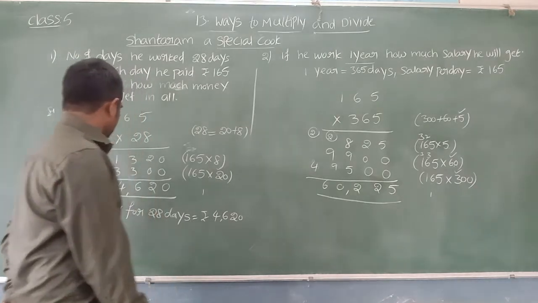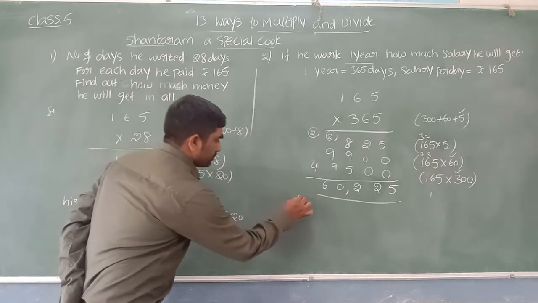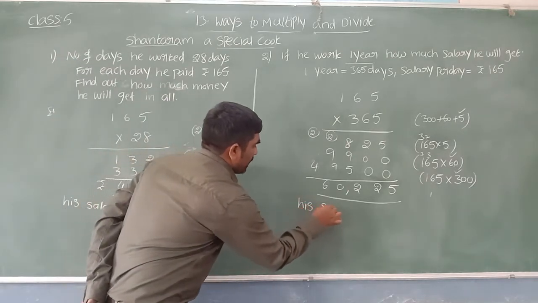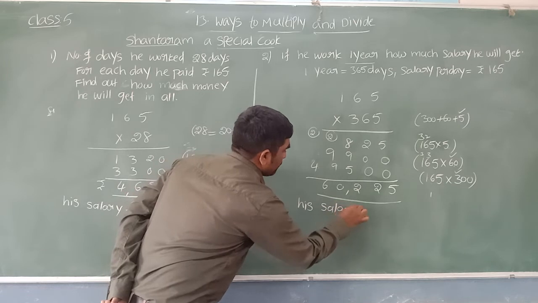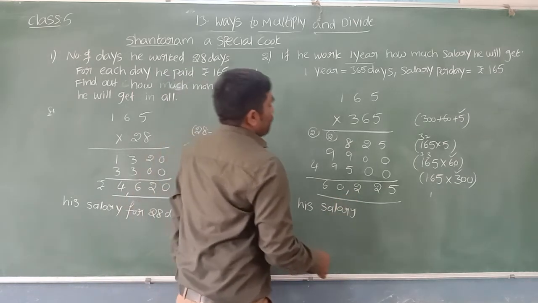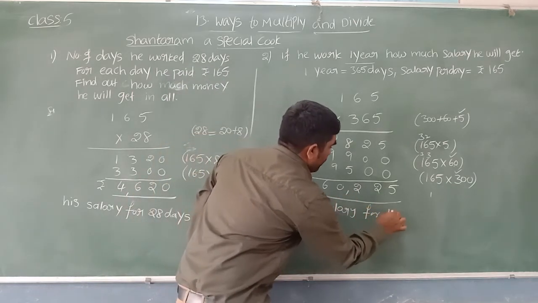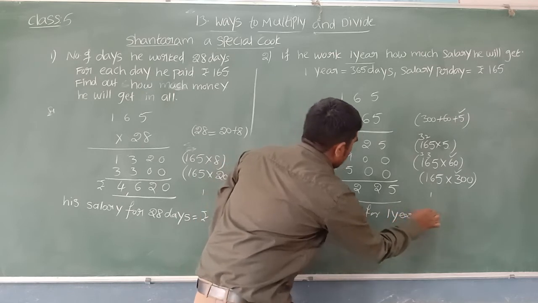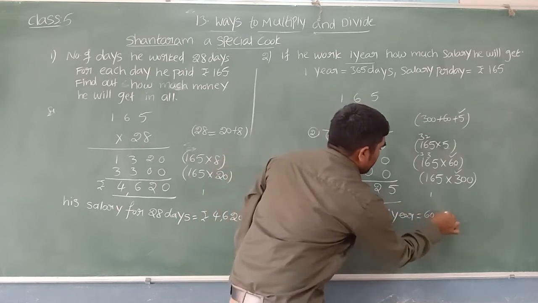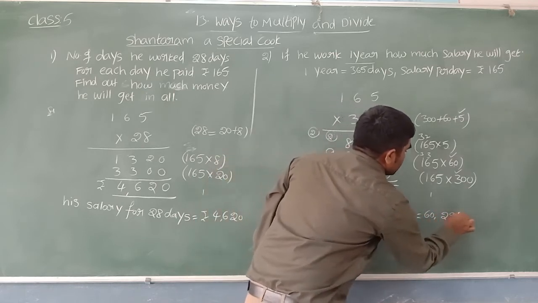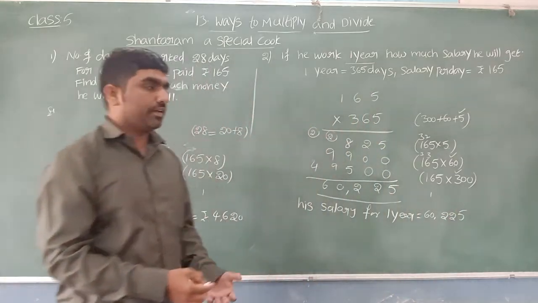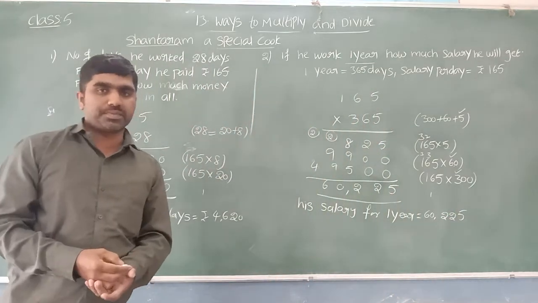60,225 rupees. Now we can write his salary for 1 year is equal to 60,225 rupees. So like that we can calculate salary by using Bela's method.